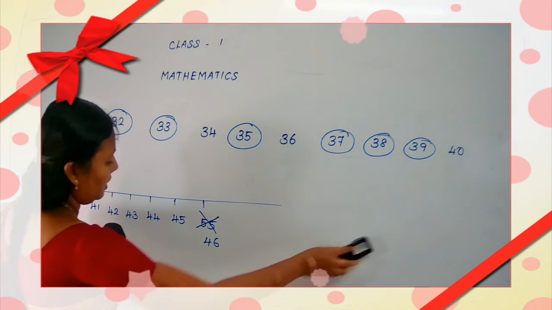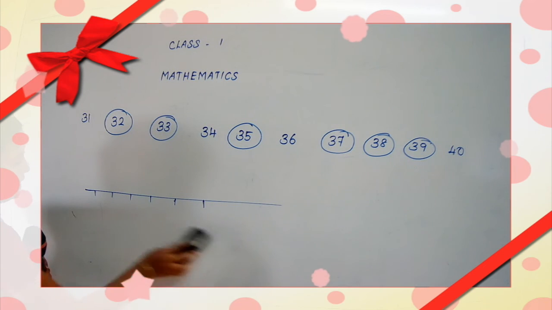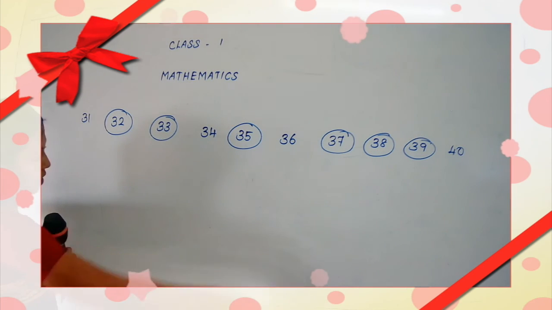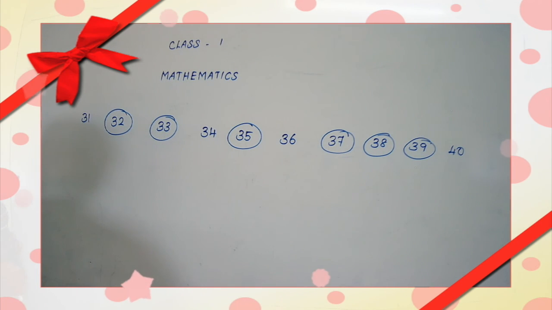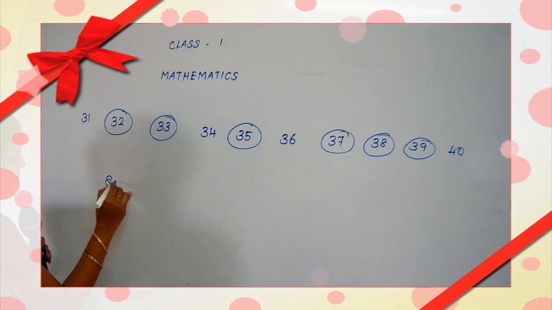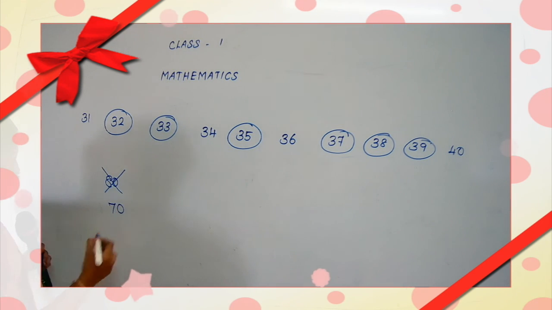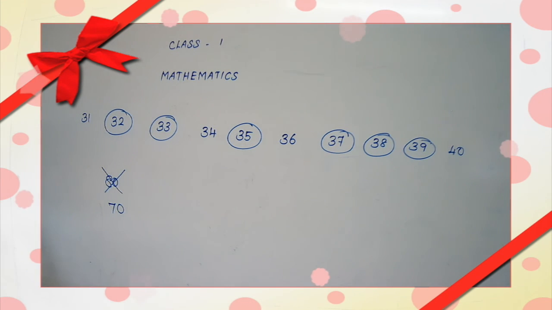What comes after 69? 70. But they have given 80. Yes. So you cut 80. Cut the number 80 and write 70.